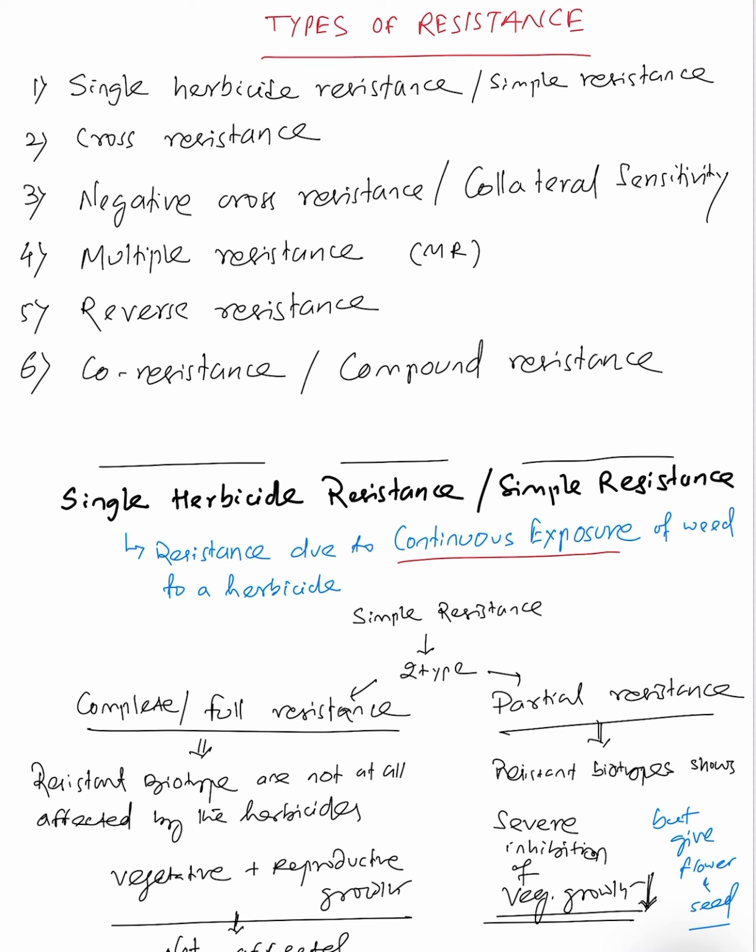Then coming to types of resistance. There are commonly 6 types of resistance. The first one is single herbicide resistance, also called simple resistance. Then cross resistance, then negative cross resistance, which is also called collateral sensitivity. Then multiple resistance, the fifth one is reverse resistance, and the sixth one is co-resistance or compound resistance. One by one we will cover the types of resistance.